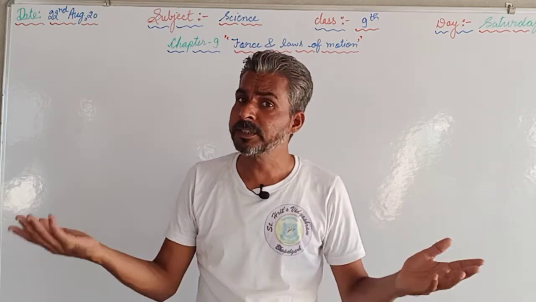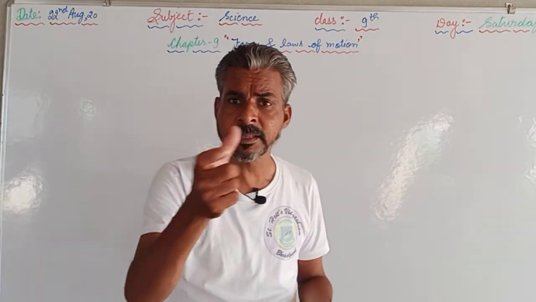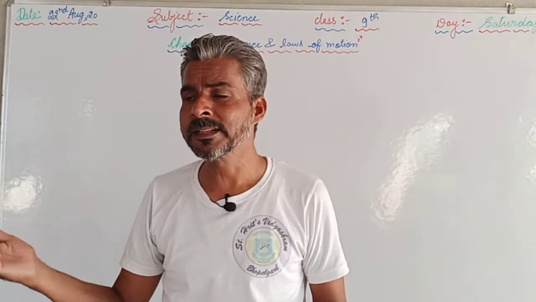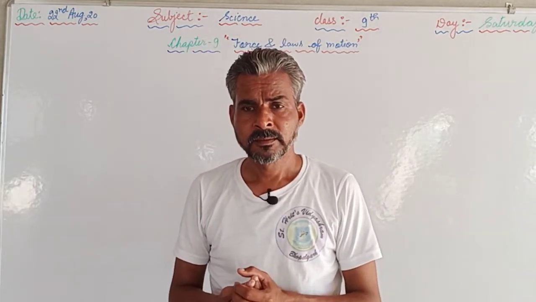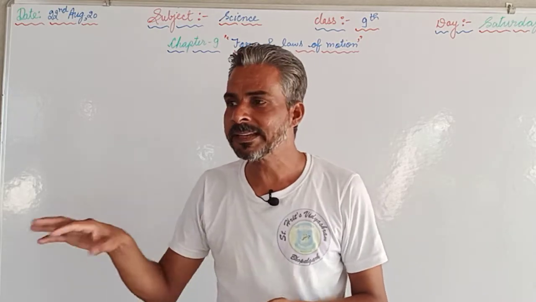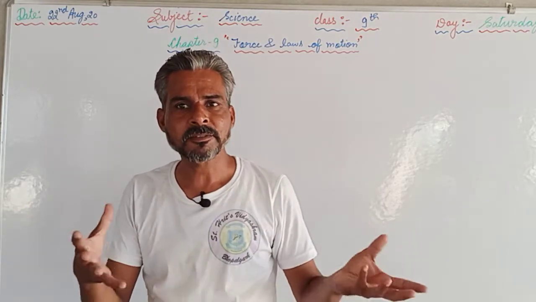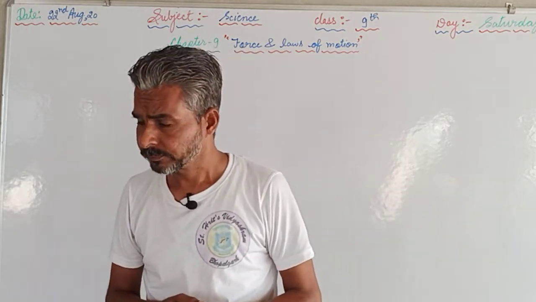Now afterwards, force is a vector quantity because it has magnitude. Magnitude means the mathematical value. At the same time, it also has direction, in which direction we are applying the force. So that also is considerable here. That's why it is a vector quantity, because vector quantities are those quantities having magnitude as well as direction.